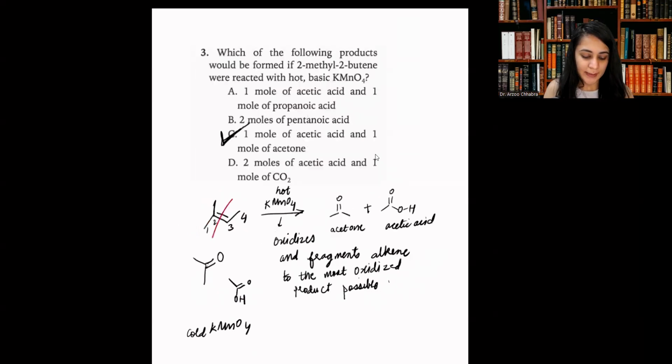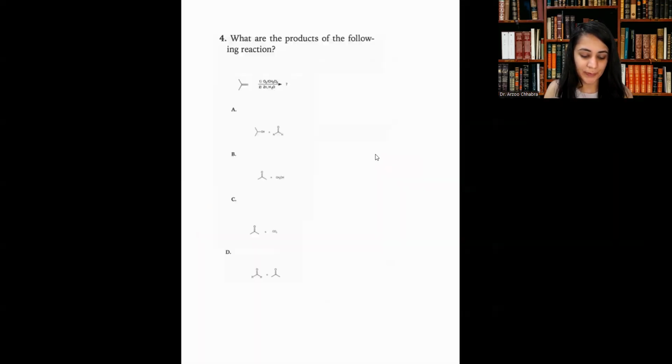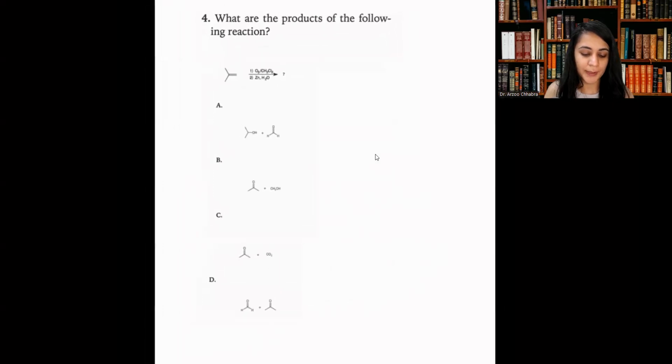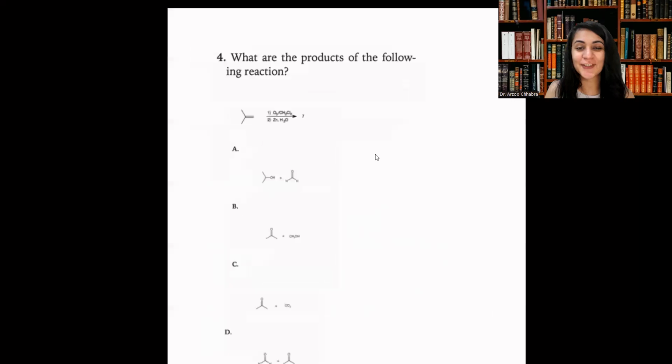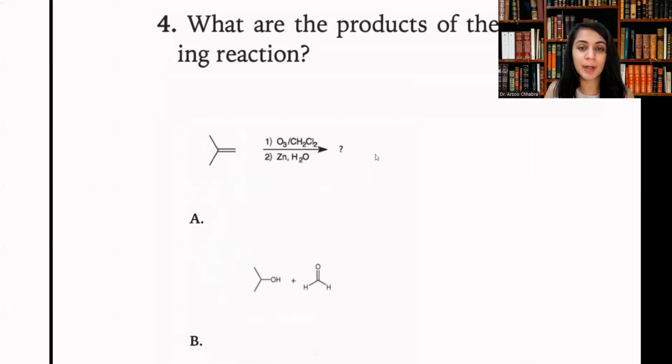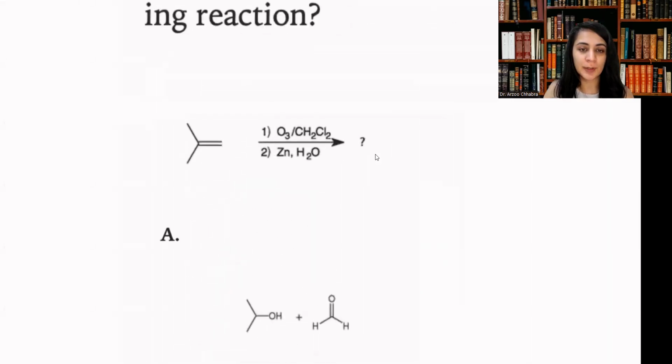All right, perfect. The next question. What are the products of the following reaction? So now this reaction is an ozonolysis reaction. And if you think about the shortcut of solving this problem, again, just like hot KMnO4, we oxidize, and also under reducing conditions. So we do see this is under reducing conditions and not under oxidizing conditions, right?